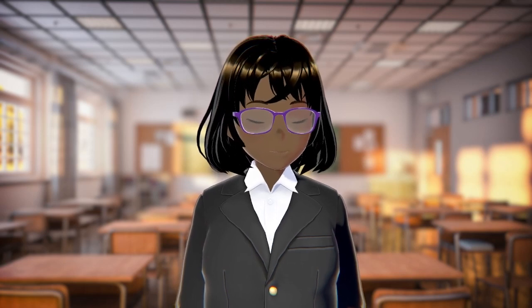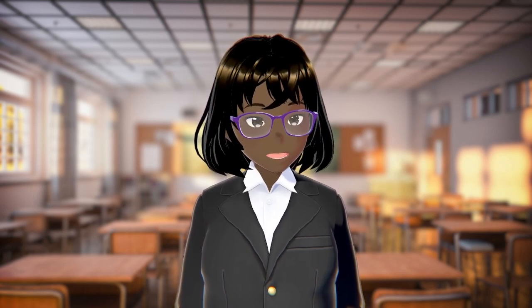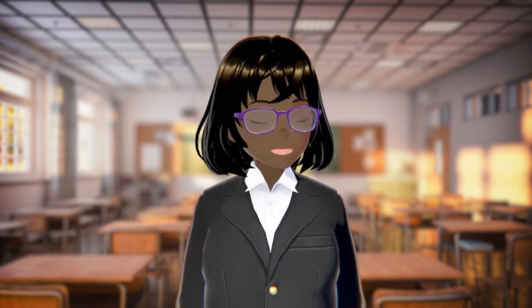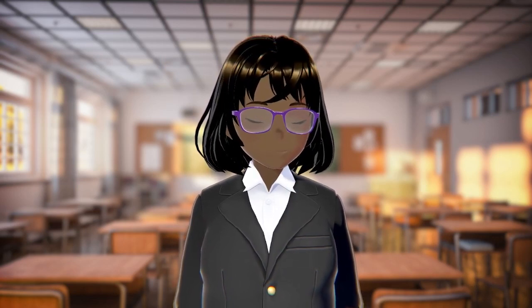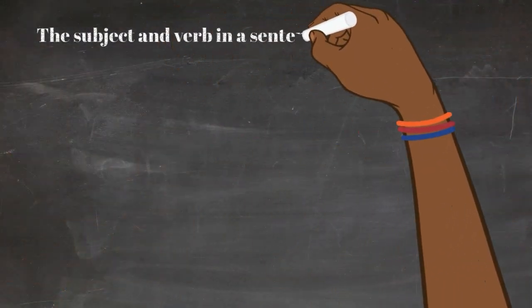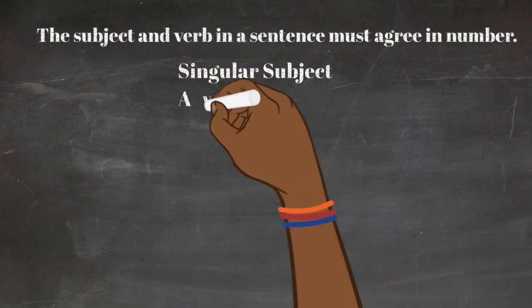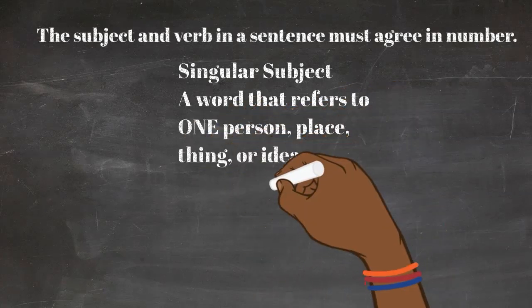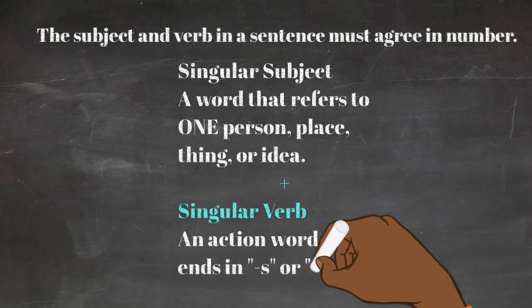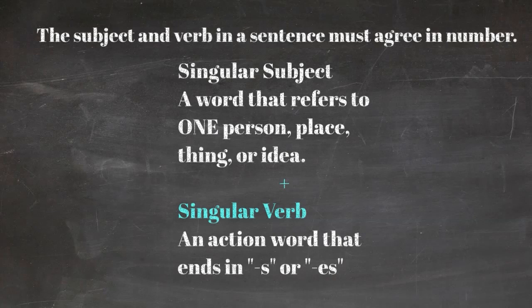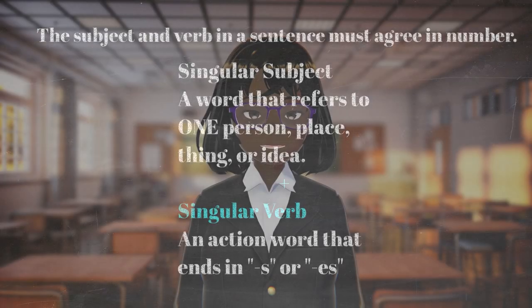Now that we have a basic idea about the subject and predicate, let's talk about verb agreement with the subject in a sentence. In every sentence, the subject and verb must agree in number. That is simply saying that if there is one subject, meaning a singular subject in the sentence, the verb that describes that subject must also be singular. The way that we ensure that the singular verb is there is by making sure that the action word has an S or ES added to it.